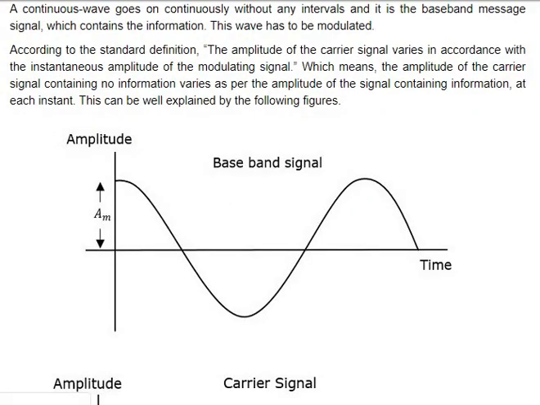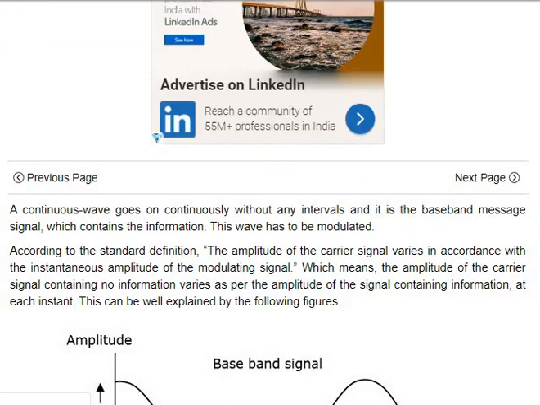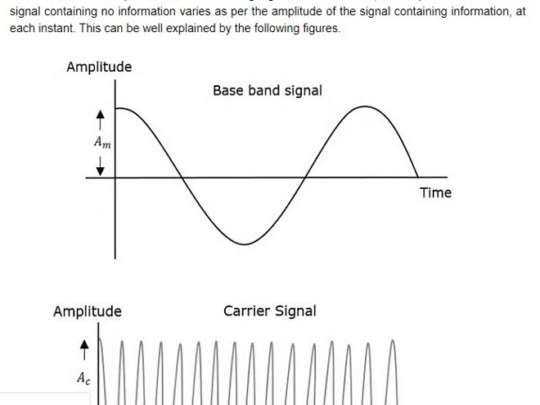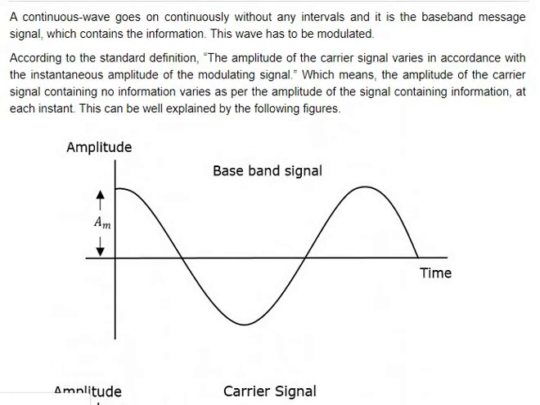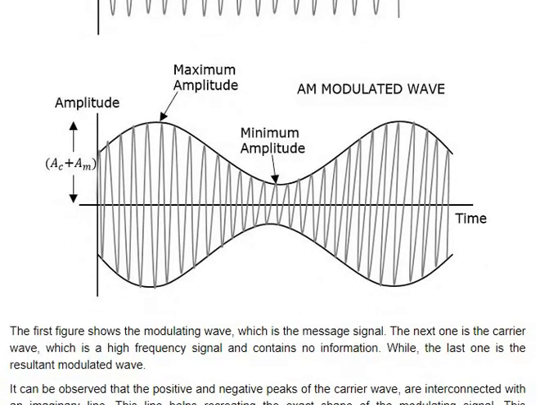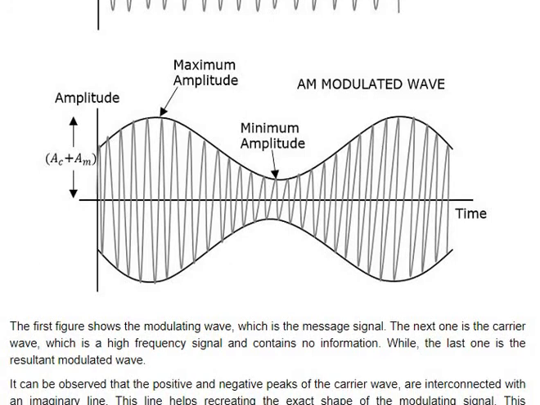And this is a baseband signal. You have to remember what a baseband signal is. A baseband signal is the message signal, a low frequency signal, and the carrier signal is a high frequency signal. After superimposing the baseband signal and carrier signal, you'll get a figure like this. This is an under-modulated AM signal. It's an AM modulated signal, and this one is the maximum amplitude, which you can see from here.